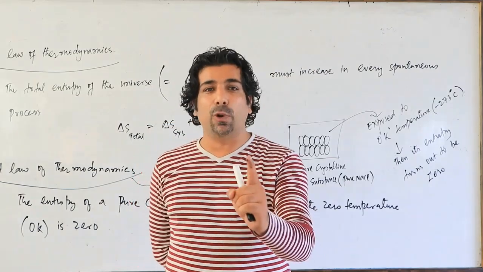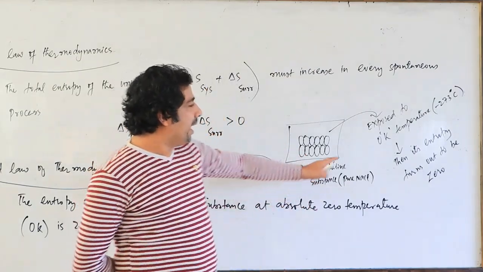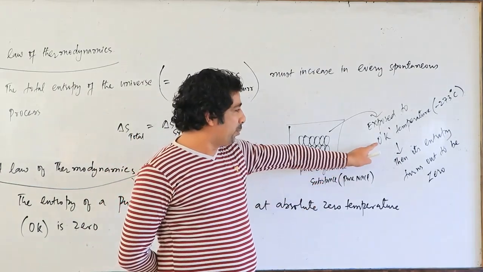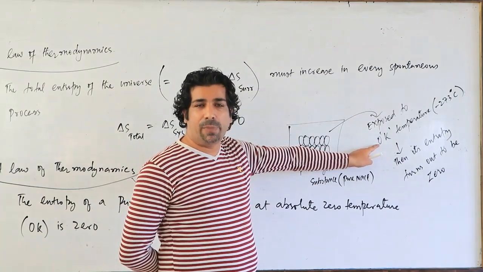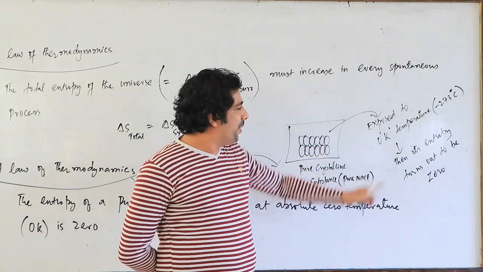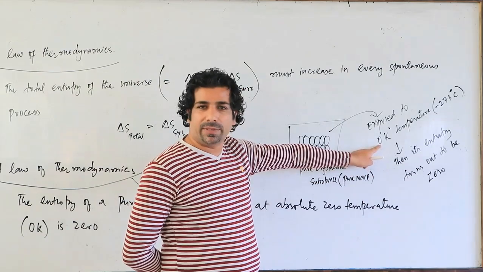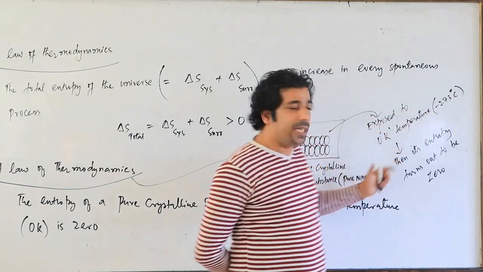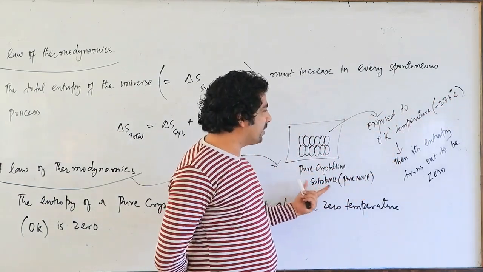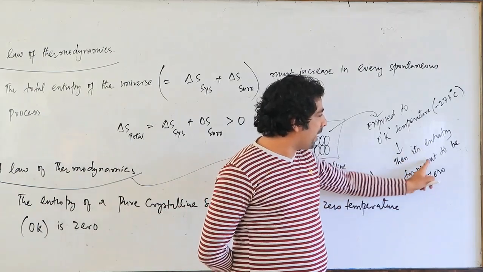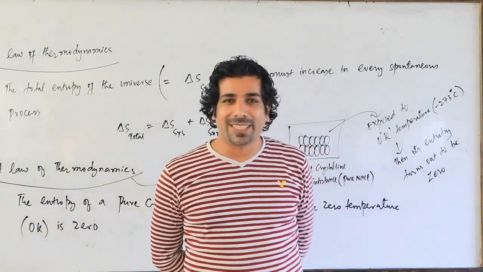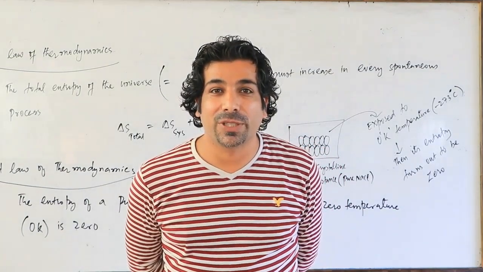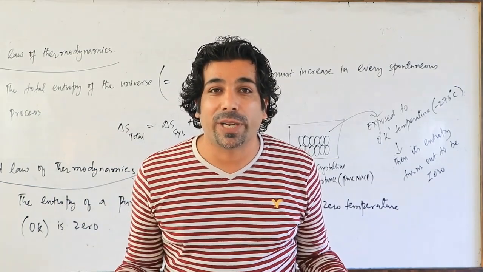But how much temperature are you applying to the pure crystalline substance? You are exposing it to 0 Kelvin, which is practically impossible. But let us suppose you are exposing it to 0 Kelvin temperature, that's equal to minus 273 degrees Celsius. Then what happens in this pure crystalline substance? Then the entropy turns out to be 0. Your pure crystalline substance will have 0 entropy. That means disorder will become 0. But at which temperature? 0 Kelvin.